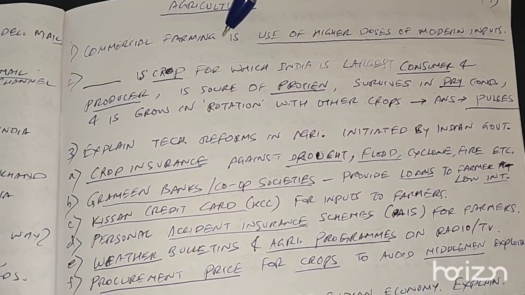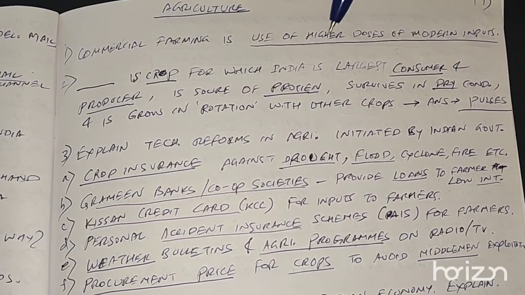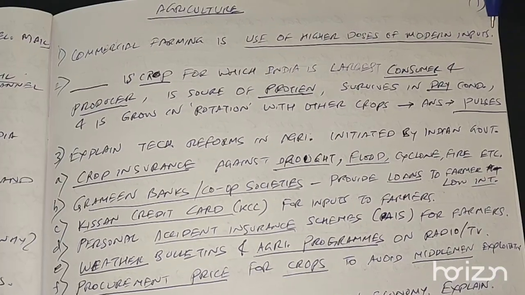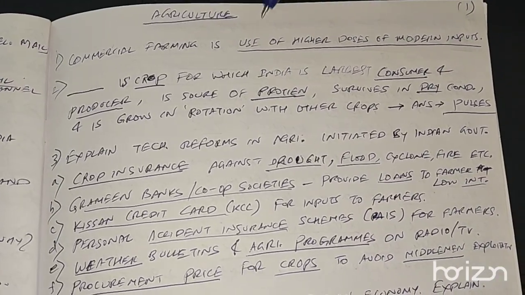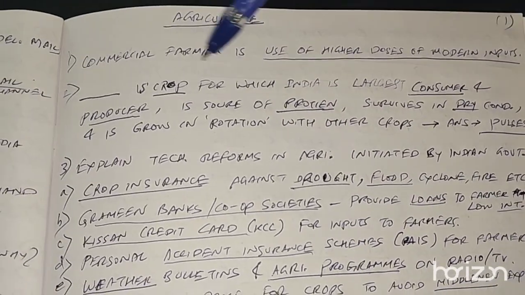Commercial farming is dash. It is use of higher doses of modern inputs. So commercial farming needs higher doses of modern inputs.